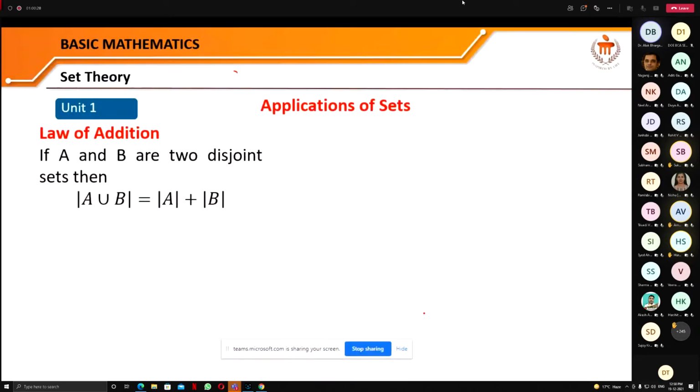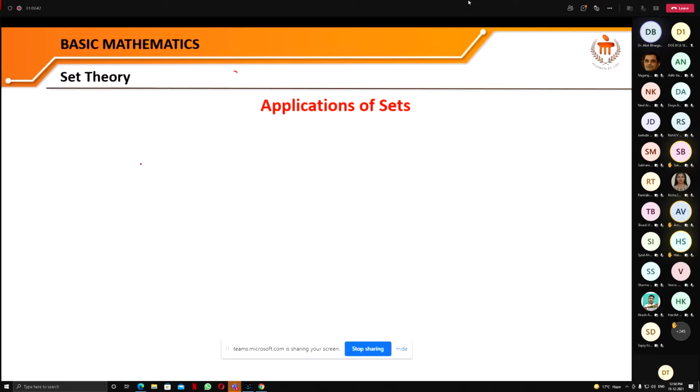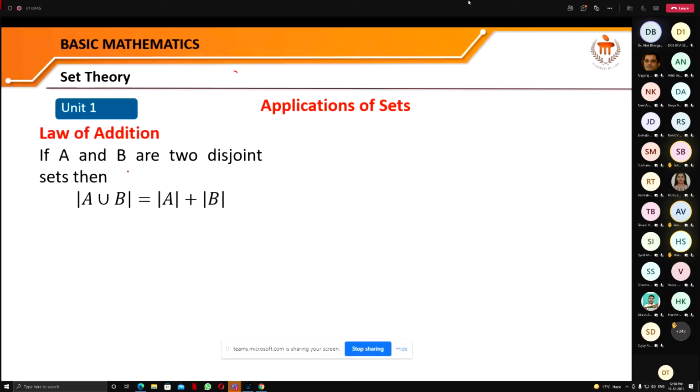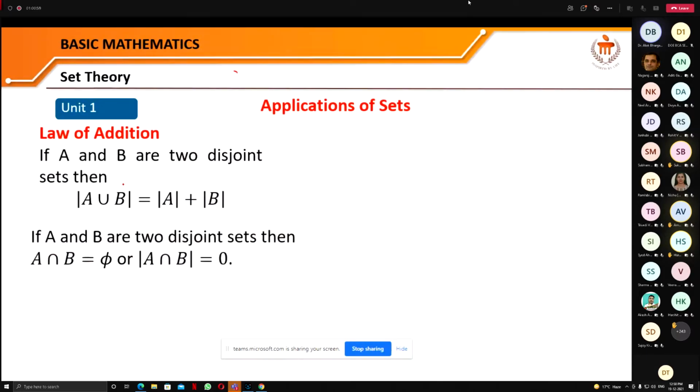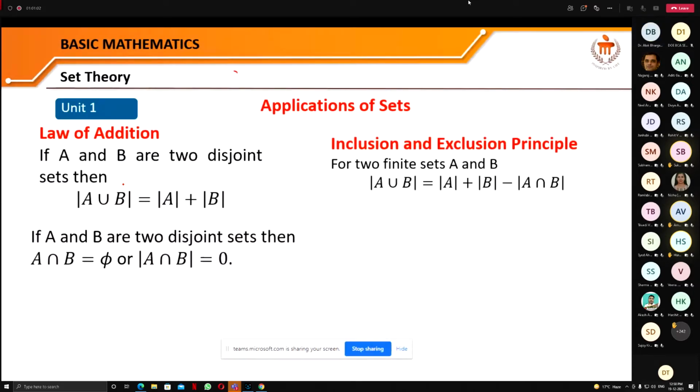Now let us see the applications of sets. That is very interesting and very important, because you must know how you can apply it in real life. Let us see the law of addition. It says that if A and B are two disjoint sets, disjoint meaning there is no common element between them, then obviously when I count the elements of A union B, as you know, A union B is the set of all elements that are in A and B, correct?